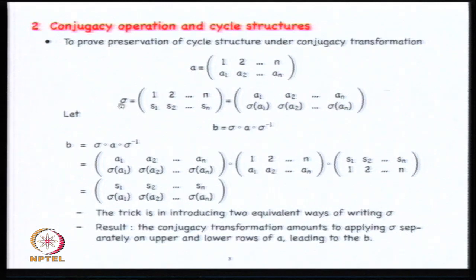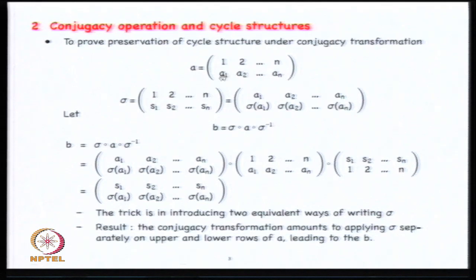Another way of saying it is, once you understand what these instructions sigma are, 1 goes to S1, 2 goes to S2, you take these instructions, apply them to the top row by itself. That will produce this row, because it sends 1 to S1. Secondly, apply the same rules to the second row independently.